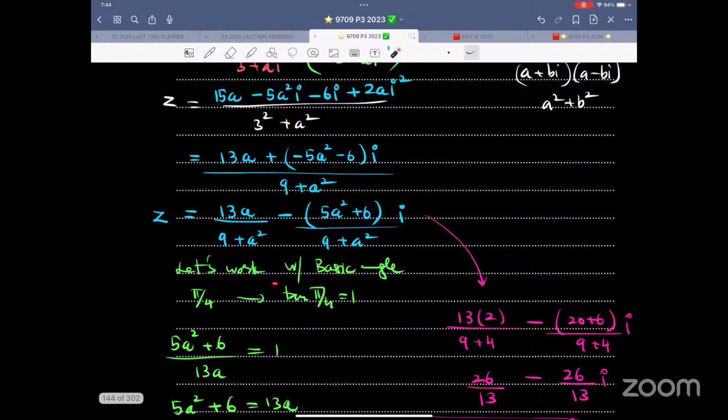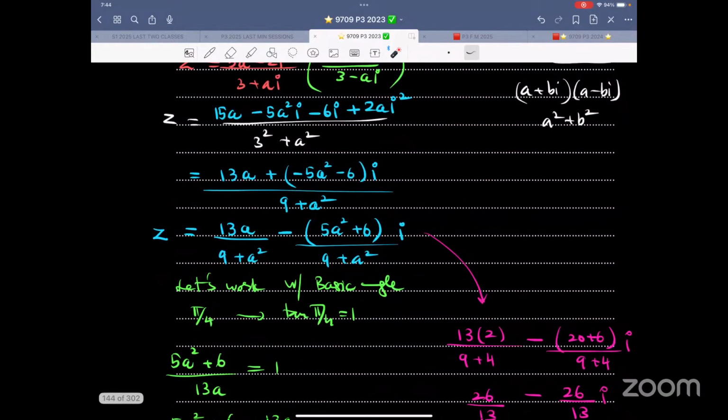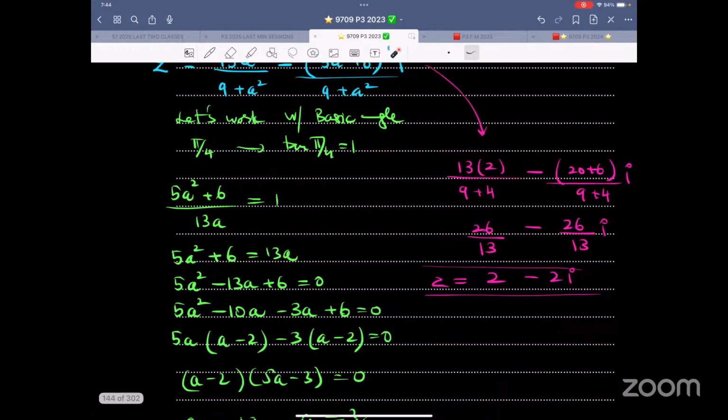Let's work with the basic angle. So tangent of pi by 4 is 1. Therefore, the imaginary over the real, of course, this will cancel out. So you have to be very sharp. Don't write unnecessary things. At the same time, write all the essential things. So therefore, 5a squared minus 6 over 3a is 1.